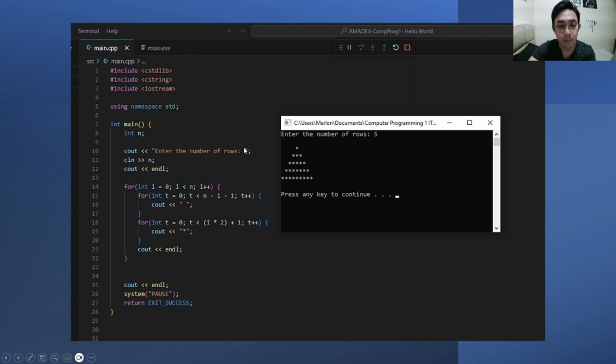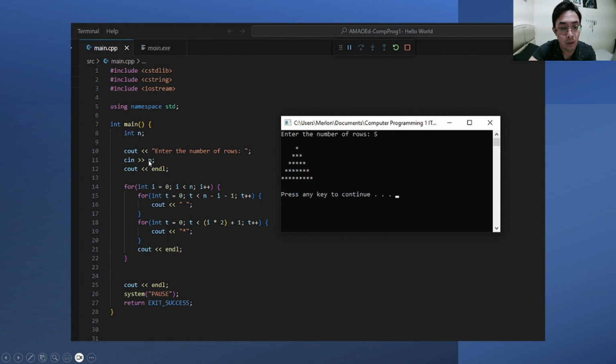Here is a program that displays an equilateral triangle with the height depending on the user's input. We use the int main to start, or what we call our entry point. Now in the next line, we have int to declare integers. The objective of this is to input numbers.